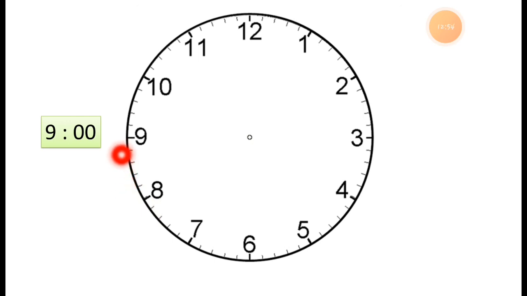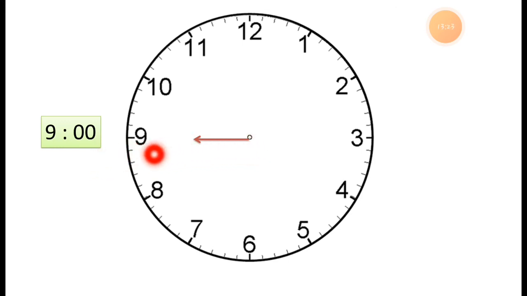Now let's draw the hands for the given time. It is 9 o'clock. What is the time? It is 9 o'clock. This time is given to us, and we have to draw the hands to show this time in the clock. See this. Here is 9. How many hours do we have to show? The hour is 9.